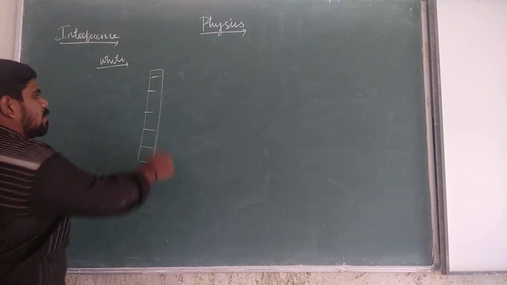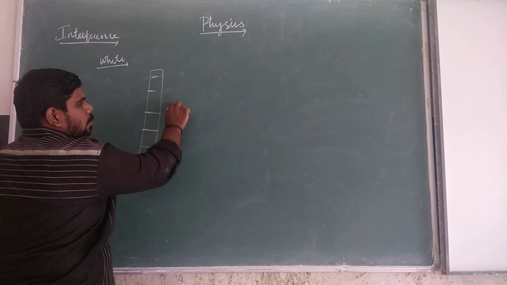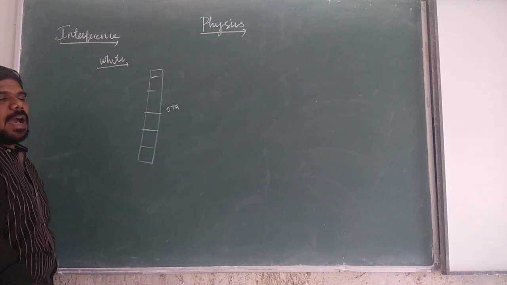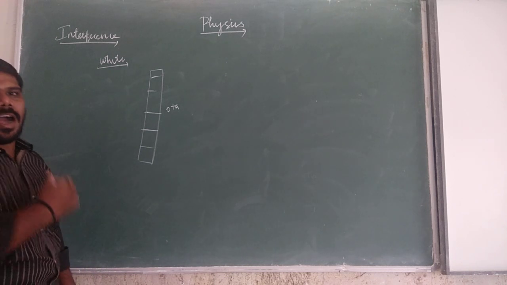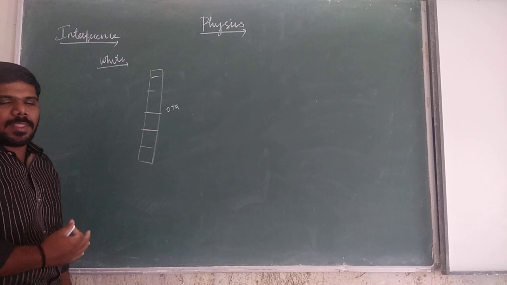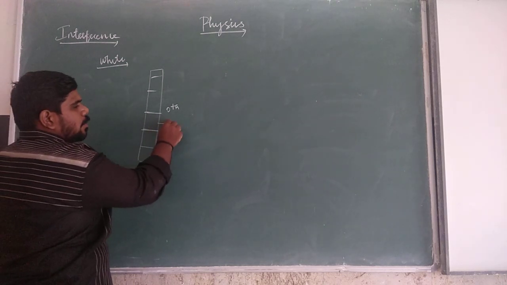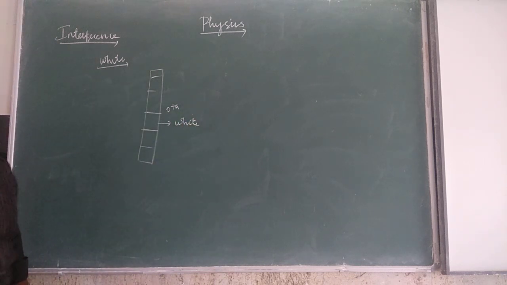At the center, the center fringe, the zeroth fringe, appears bright in color. Why does it appear bright? Because all the waves that reach the point O are in phase, so it will be white in color.